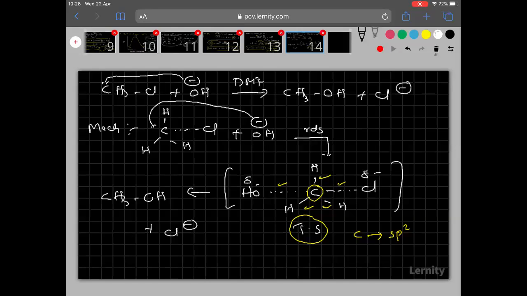I hope it is clear to everyone. That is the SN2 mechanism. And remember, the SN2 mechanism is not yet completed.